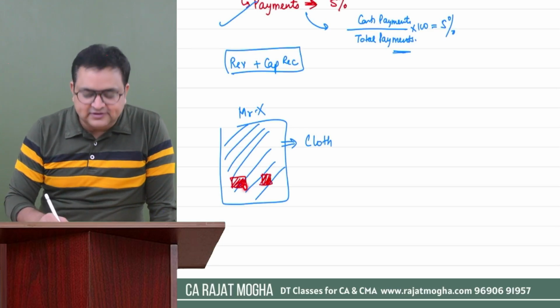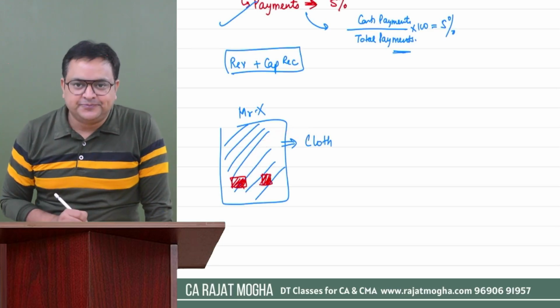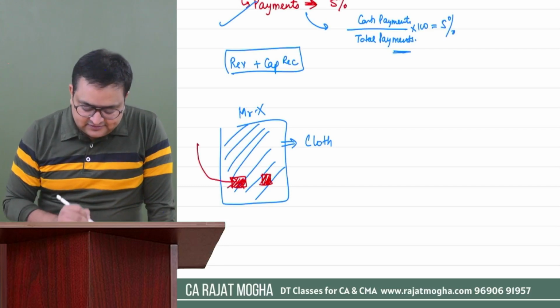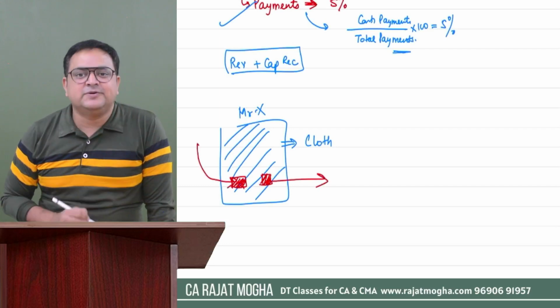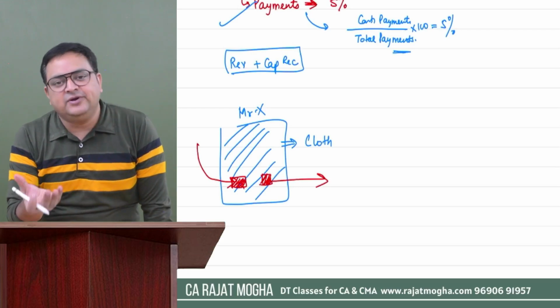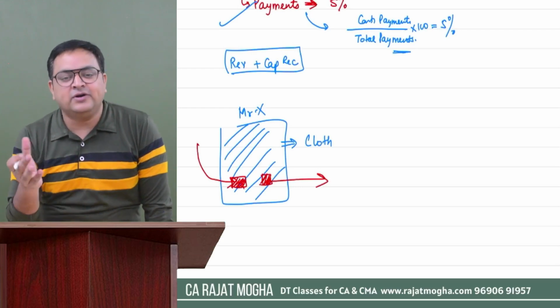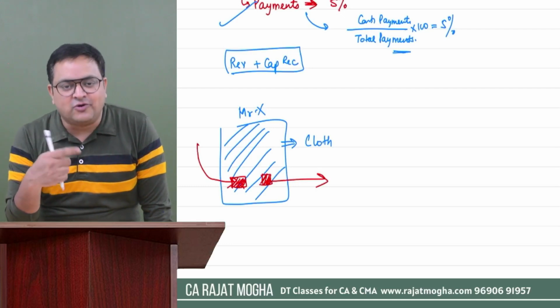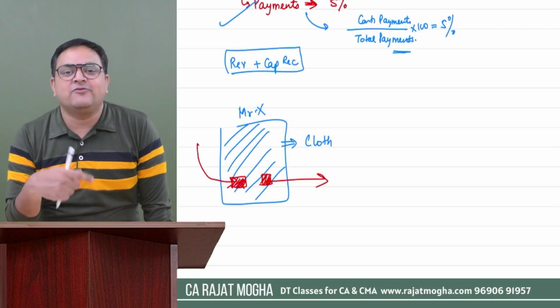Which he uses to manufacture the cloth. If he is purchasing these machines or selling these machines, what type of payment or receipt is it? Actually, it is a capital receipt, because this is not a recurring nature of the business. Cloth is something which is stock in trade. He is dealing in this business. That is of revenue nature.